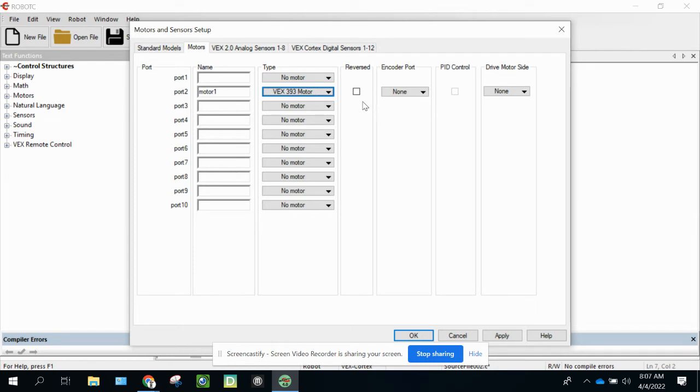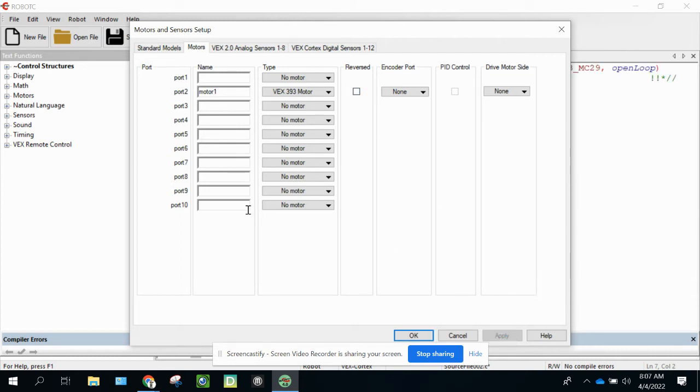Now, the other option here that you use at times is called reverse. If you actually want the motor to go the opposite direction, you're going to highlight this, or you're going to unhighlight it. So it depends. You're going to have to test it out to see if it's actually going the correct direction that you want it to. So that's the first thing, and we're going to hit apply.